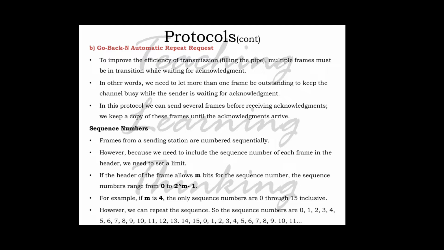Frames from a sending station are numbered sequentially. However, because we need to include the sequence number of each frame in the header, we need to set a limit. If the header of the frame allows m bits for the sequence number, the sequence numbers range from 0 to 2 raised to m minus 1. For example, if m is 4, the sequence numbers are 0 to 15 inclusive. However, we can repeat the sequence. So the sequence numbers are 0 to 15, and then it will repeat 0, 1, and so on.